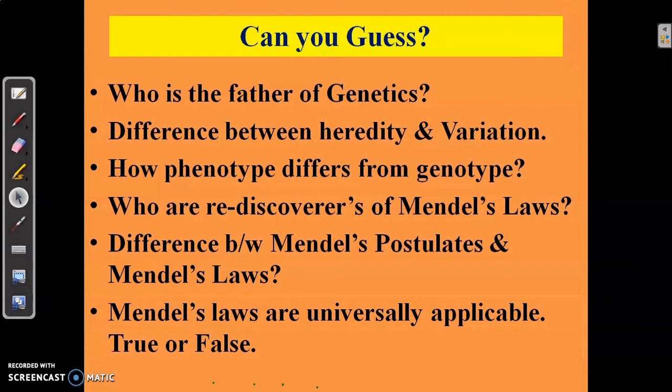The first question is, who is the father of genetics? What is the difference between heredity and variation? Now, how does a phenotype differ from a genotype? Who are the rediscoverers of Mendel's laws? What is the difference between Mendel's postulates and Mendel's laws? Are Mendel's laws applicable universally?